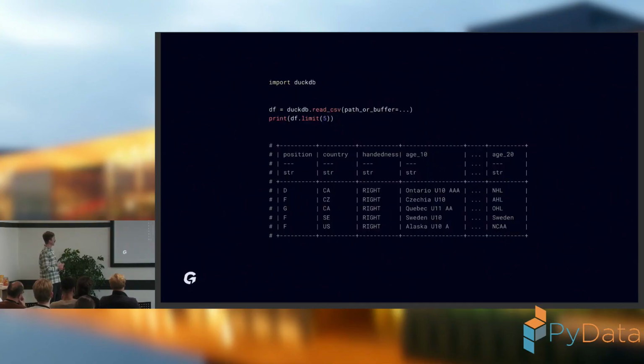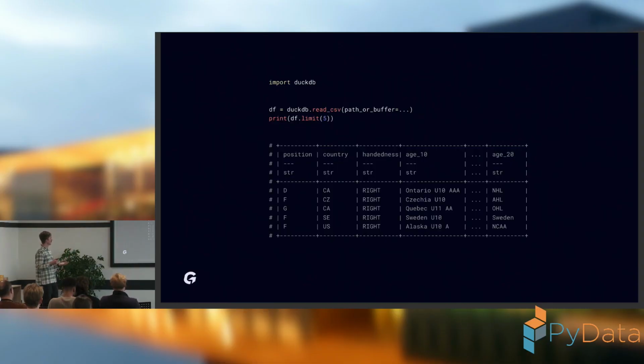The next thing that I need to do is to basically get the data of the historical players and their career paths. To be honest, I'm a huge fan of DuckDB, so I use DuckDB everywhere I can. That's why I also used it here. And the historical data contain the paths of historical players, as I said, where each row is represented by one player and his career path.